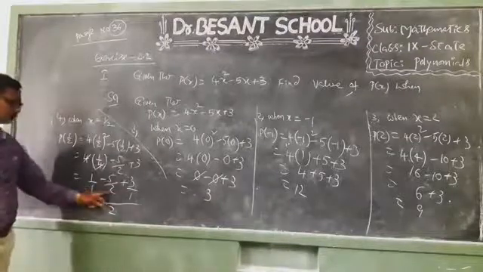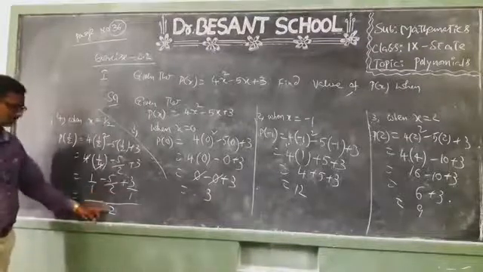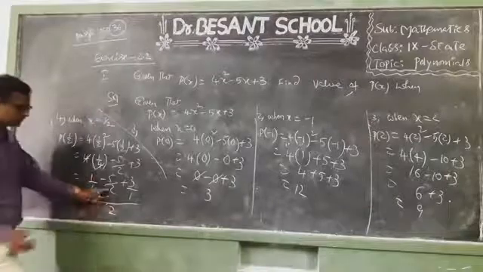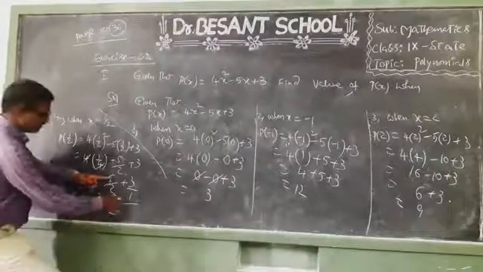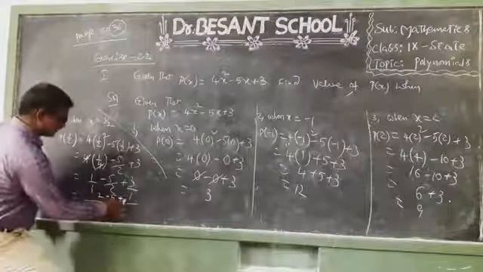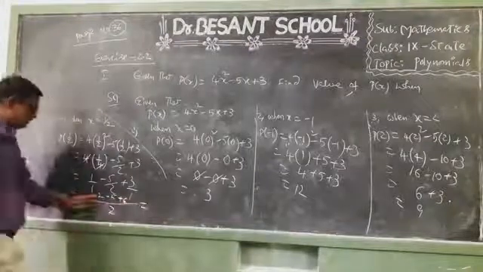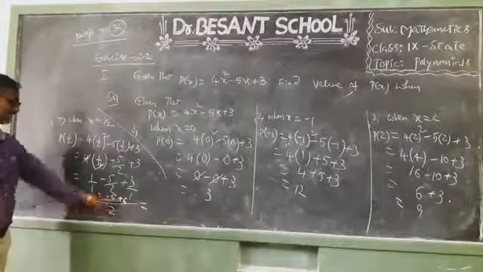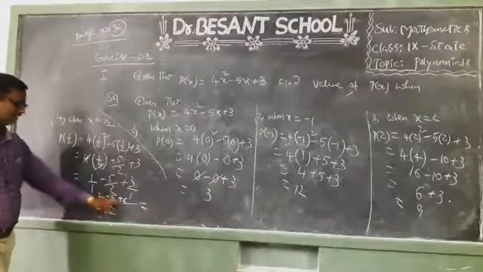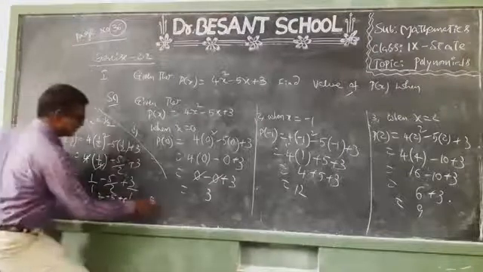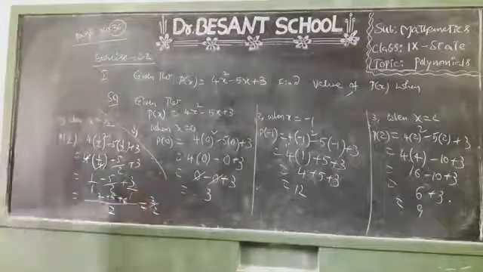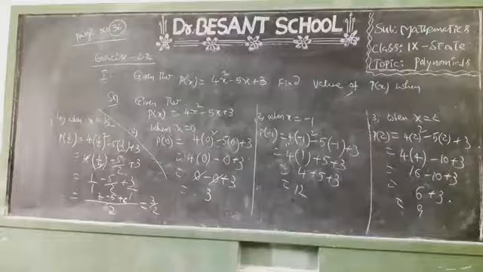LCM for 1 comma 2 comma 1 is 2 only. 1 2s are 2, 2 1s are 2, minus 2 1s are 2, 1 5s are 5, plus 1 2s are 2, 2 3s are 6. Now observe, 2 plus 6, 8. 8 minus 5, 3 by 2. So what is the value of the polynomial p of x when x equal to 1 by 2? 3 by 2.